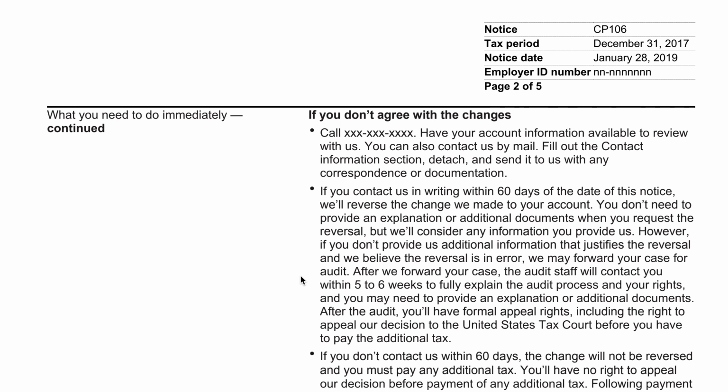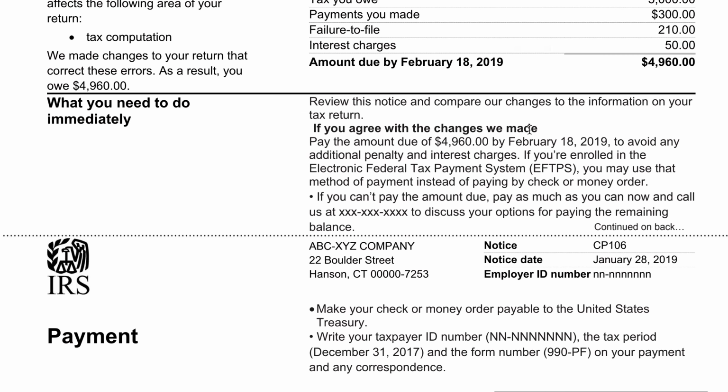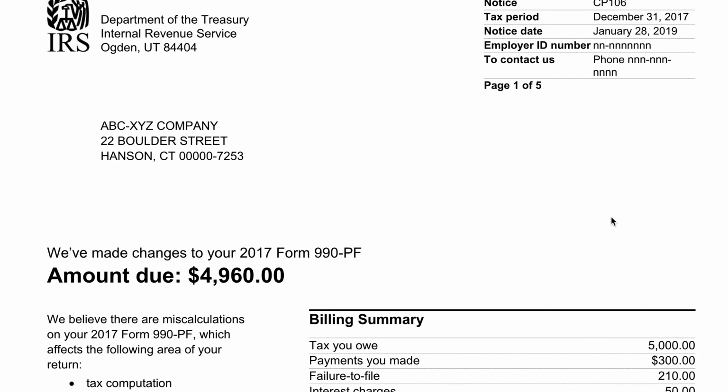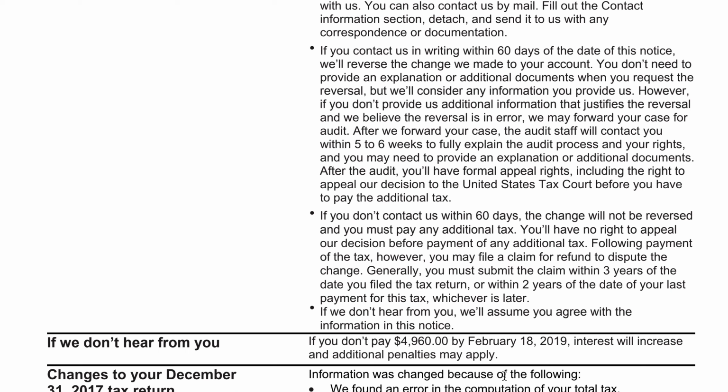If you don't agree with the changes, you can update the IRS either by calling that number that should be in your upper right-hand corner of page 1 right here, or you can contact the IRS by writing them a letter. Again, you have 60 days from the date of this notice, so by the time you receive it, it'll probably be somewhere hopefully closer to 45 to 50 days. And if you don't do anything, if you don't respond, if you don't pay, the IRS is just going to keep assessing interest and additional penalties.